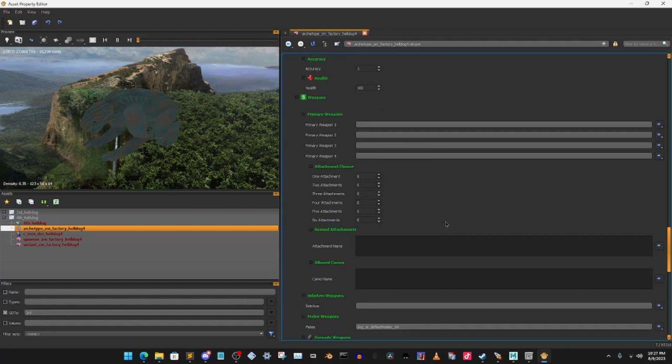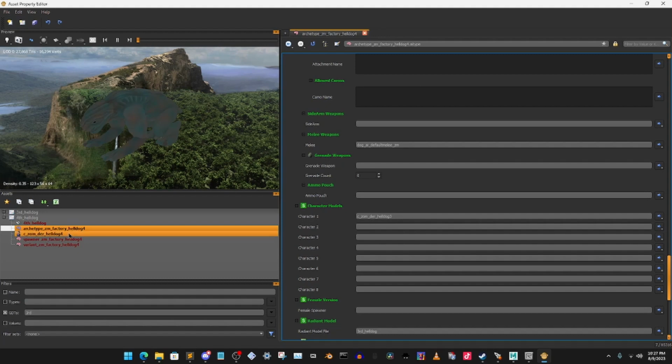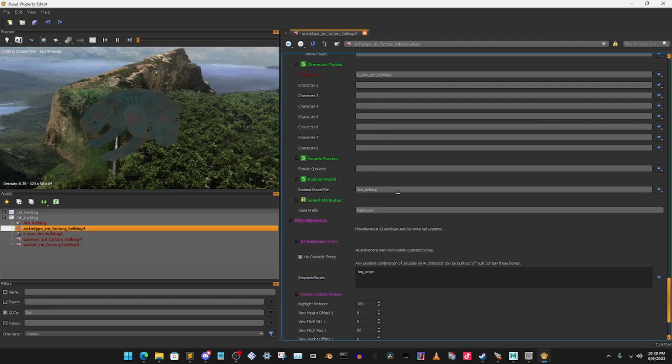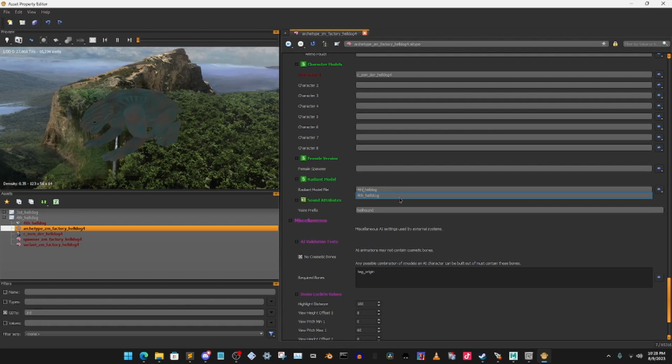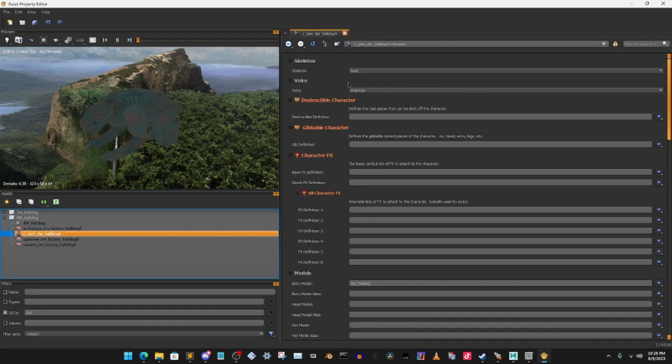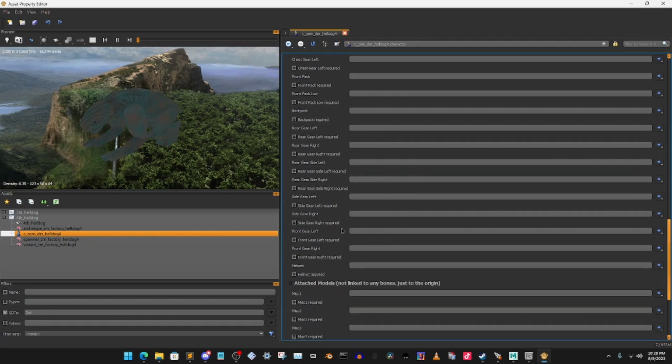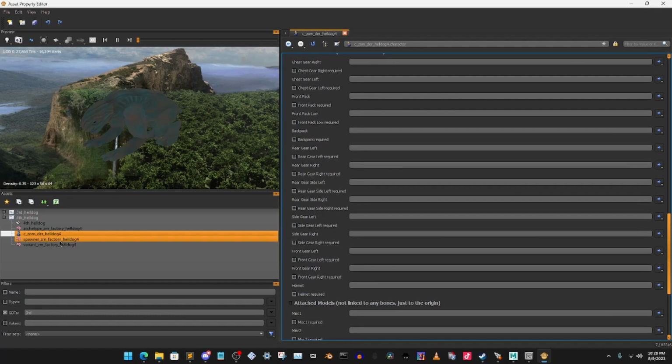This is really important. Okay, so character, we've got our character right here. So mine is character Helldog 4. I'm going to change that to that. Scroll down, and then be Helldog here. So the name I called is 4th Helldog, so I can go ahead and change that to 4th Helldog, and then press Control S, which is save. That's done. Move to the character one. Leave everything here, change the body model, which is 4th hellhound, or helldog, Control S, and that is all I need. Go to spawner.